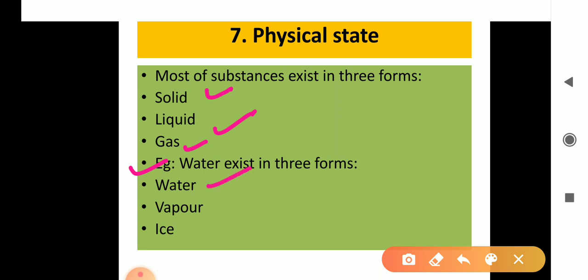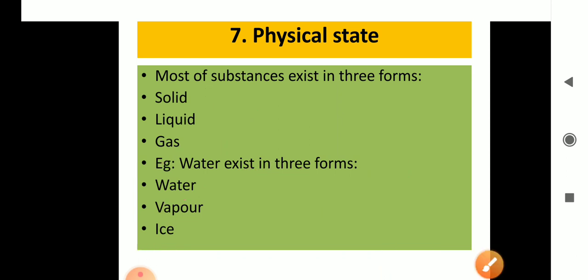First is the liquid form, that is simply called water. Here, in place of water, it should be liquid. Is it okay? And the second is vapor. First is liquid form, second is the vapor form, and third is ice. Is it okay? Then physical state.